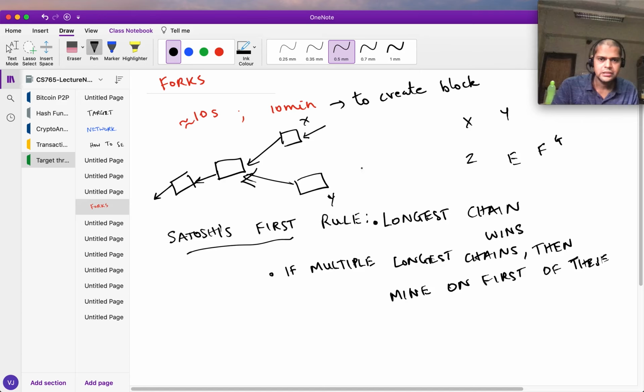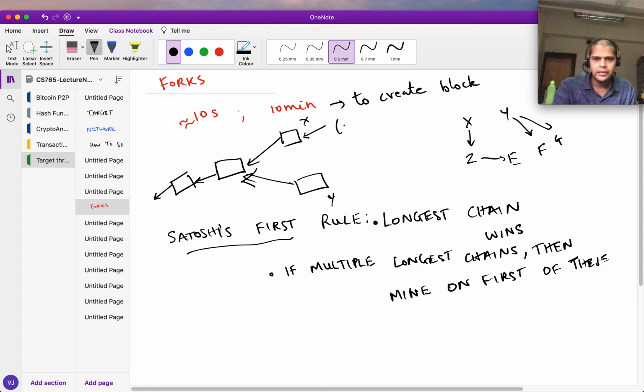So let's say that X generated the block and sent it to Y, who sent it to Z, and maybe the block propagated this way, and of course finally everybody received both the blocks. But at this point in time they see a fork, two chains of equal length.